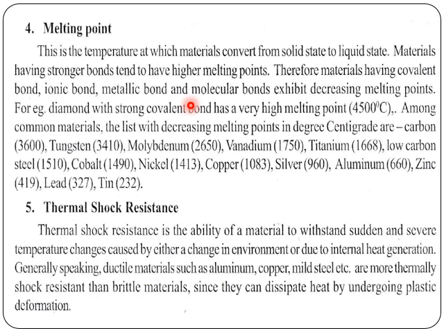Say for example, plastics or polymers have molecular bonding, which is least in strength, so they have a lower melting point compared to metallic bonds.